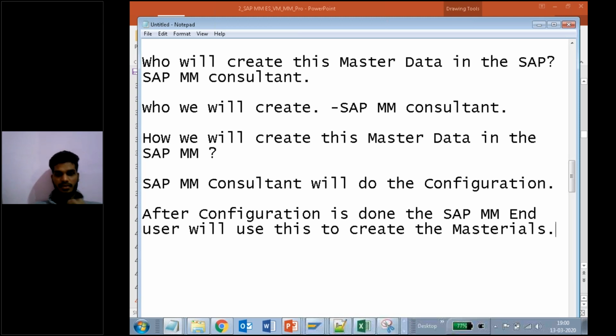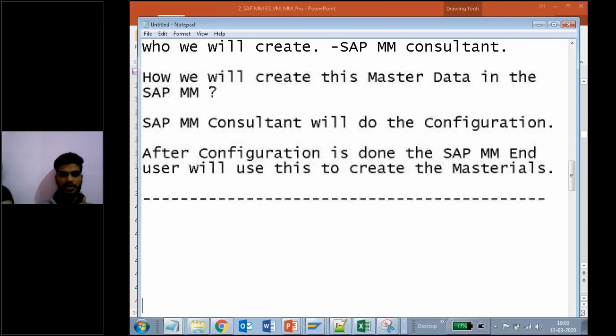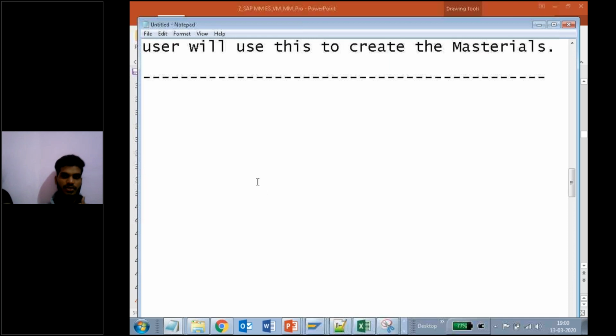After configuration by the SAP MM consultant, we will give it to the end users. So the end user will be creating the materials. Let us see now how we do the configuration.